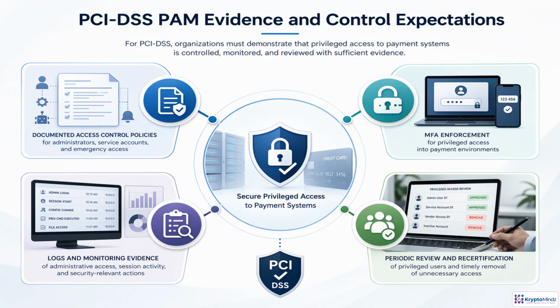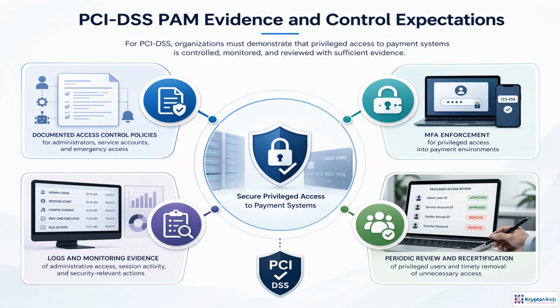For PCI-DSS, the focus is not just whether controls exist. It is whether they operated around cardholder data systems. Auditors will look for a clear chain from expectation, to control, to evidence, to owner. Policies define who may use admin, service, and emergency access. MFA records prove privileged entry is strongly authenticated. Logs and session records show what administrators actually did. Access reviews prove privileges are revalidated and removed when no longer needed.